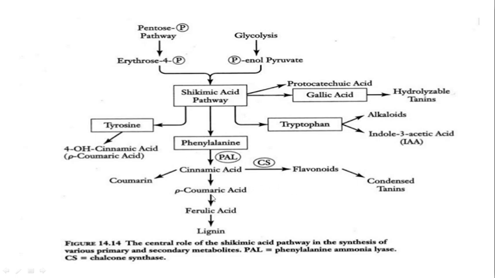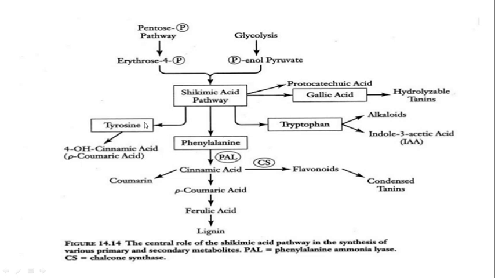Cinnamic acid is also converted into p-coumaric acid and ferulic acid, and from ferulic acid, lignin is produced. So lignin, coumarin, condensed tannin and flavonoids are all produced from phenylalanine.